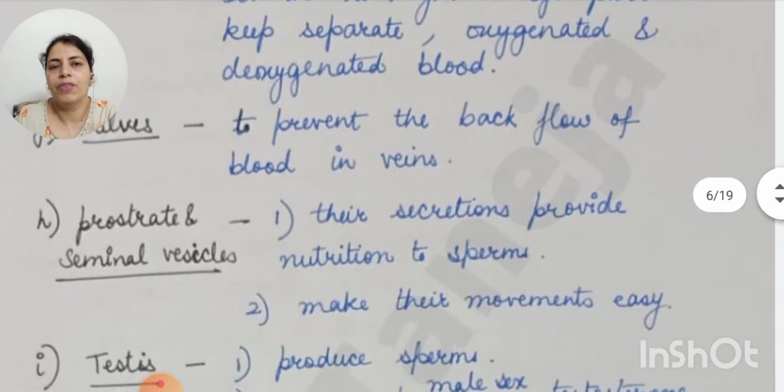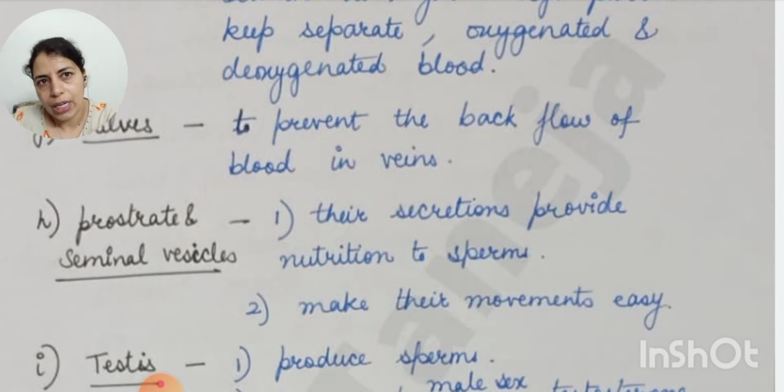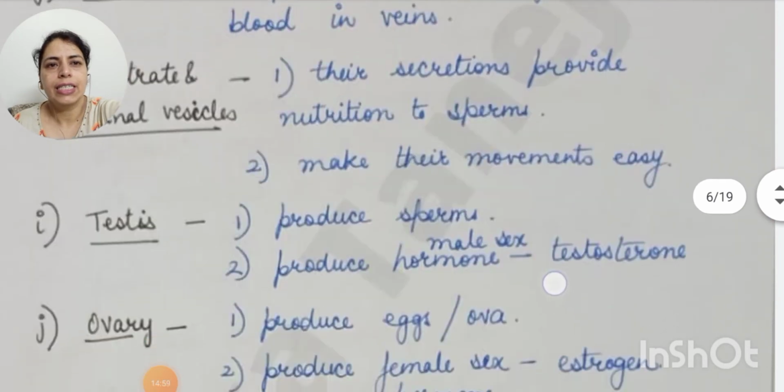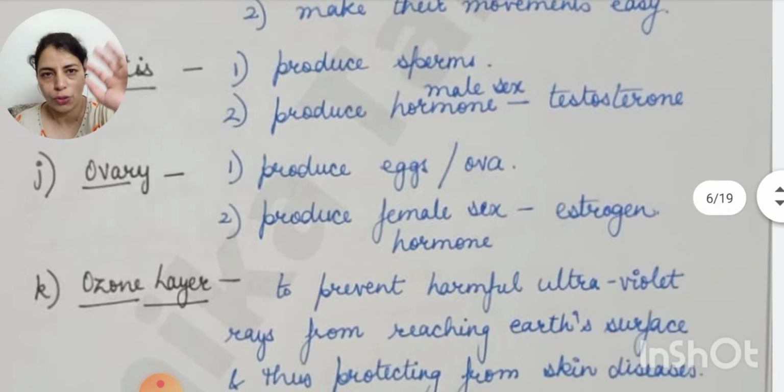Prostate and seminal vesicles are part of the male reproductive system. Their secretions provide nutrition to sperms and make their movement easy. The next question is testes. They produce sperms and the male sex hormone testosterone. Ovaries, in the female reproductive system, produce eggs or ova and the female sex hormone, that is estrogen. These are the two functions of ovaries.